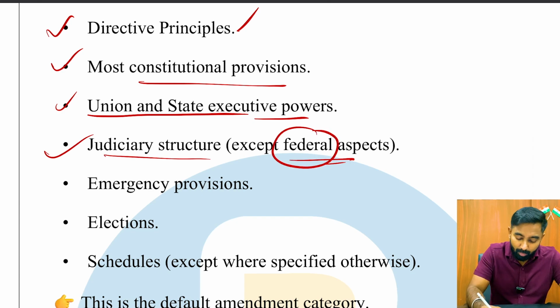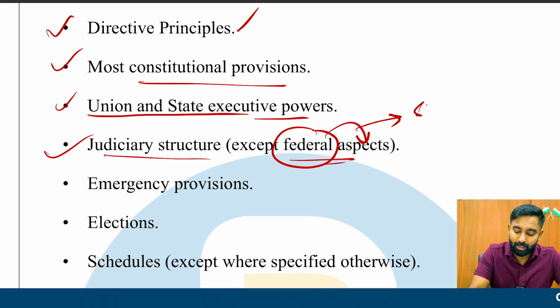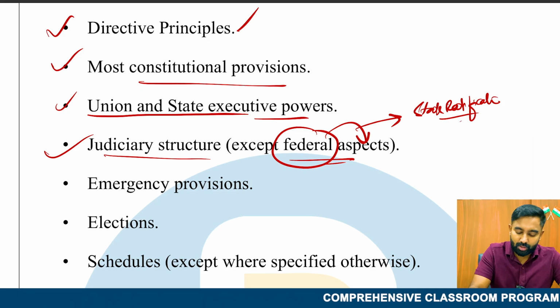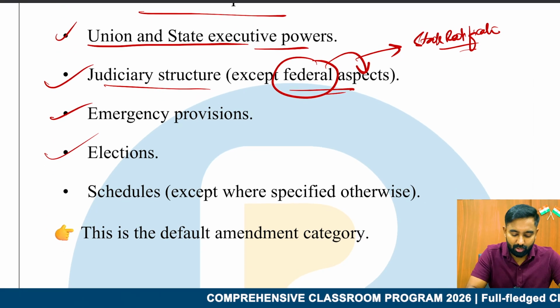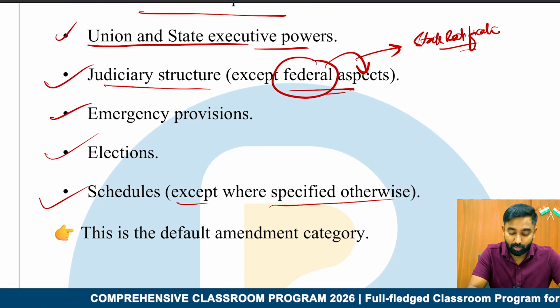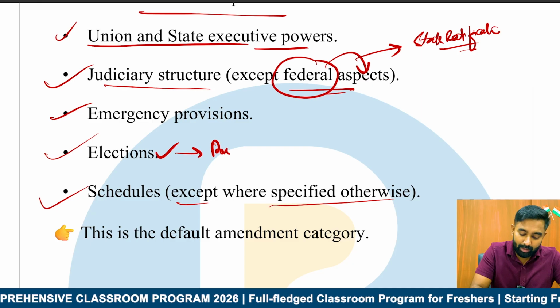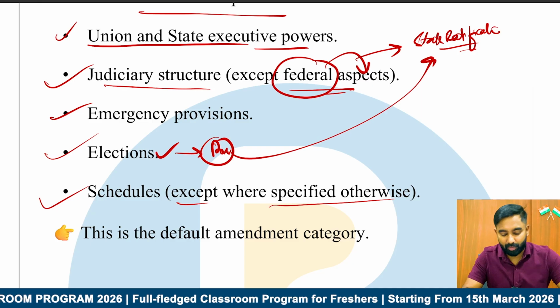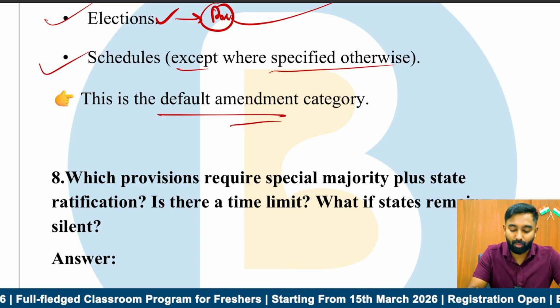Because when we talk about the federal aspects, that is when state ratification is required. Okay. So judicial structure, emergency provisions, elections, schedules, except where specified. So elections, if it is president election, then once again state ratification is required. So this is the default amendment category.